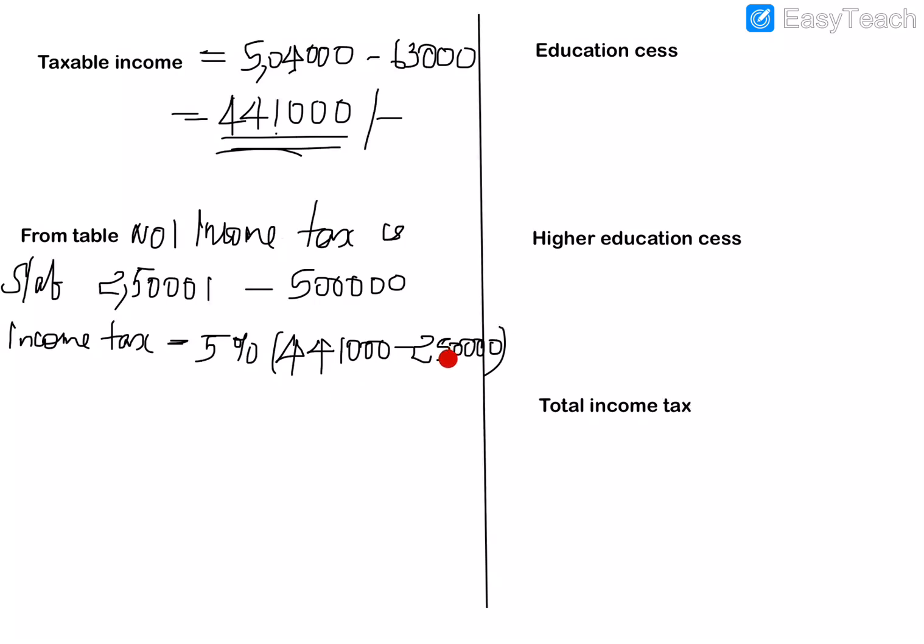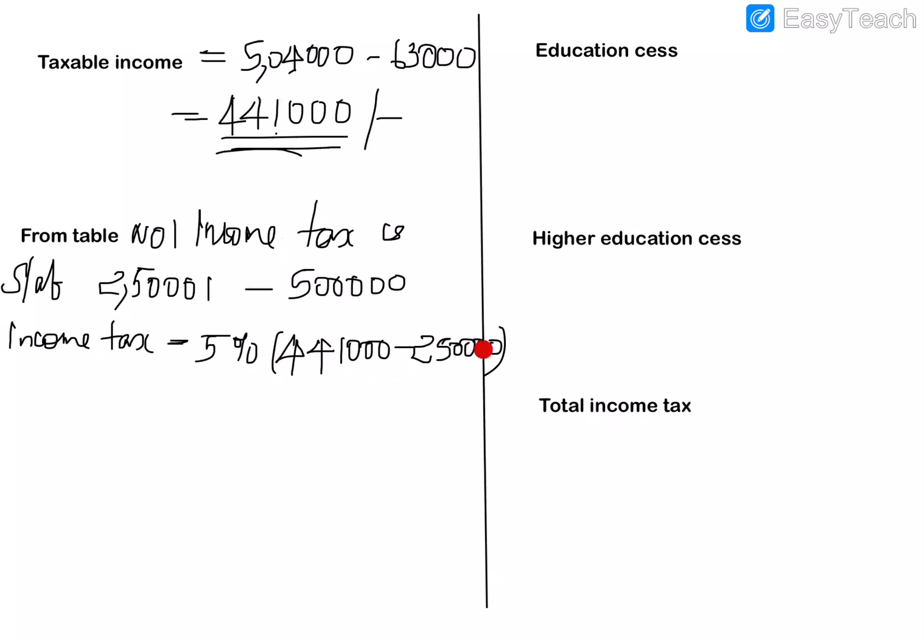Up to 2,50,000 in table 1, the person doesn't need to pay any tax, it is mentioned as nil. From 2,50,001 till 5 lakh the person has to pay tax. That means for the amount greater than 2,50,000 only, he has to pay income tax at 5%.